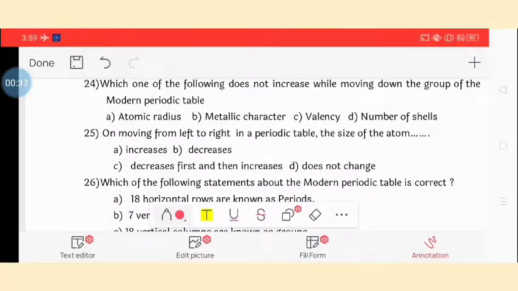Which one of the following does not increase while moving down the group of the modern periodic table? So valency is the answer. 25th question. On moving from left to right in a periodic table, the size of the atom decreases. Answer is decreases.